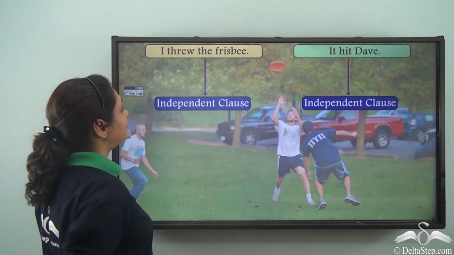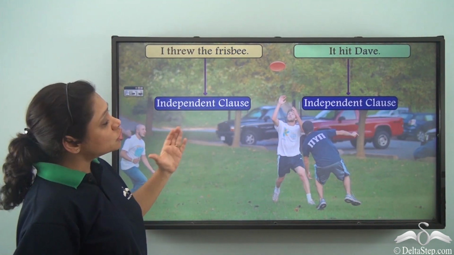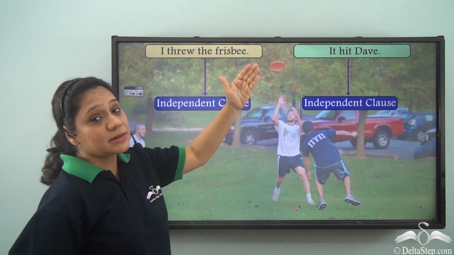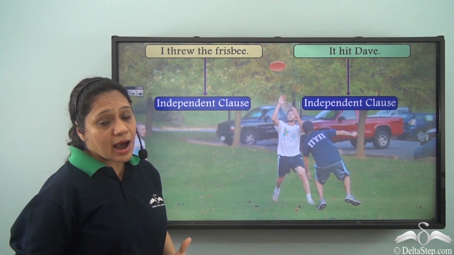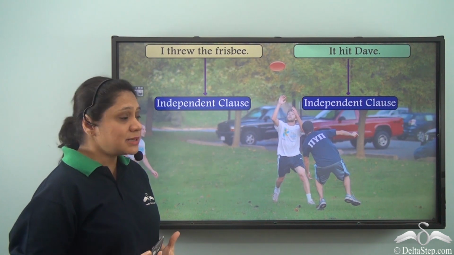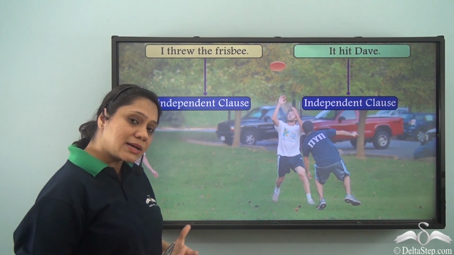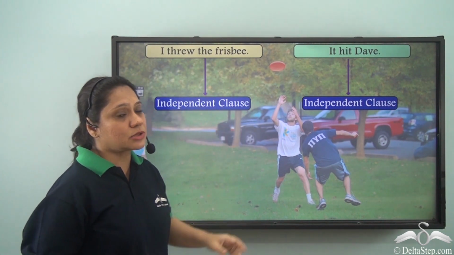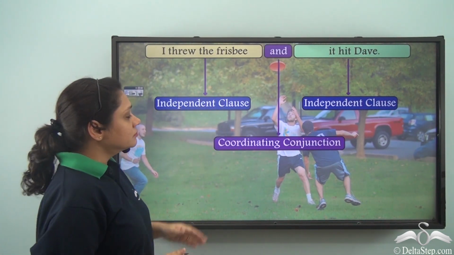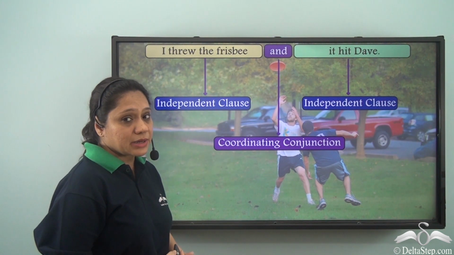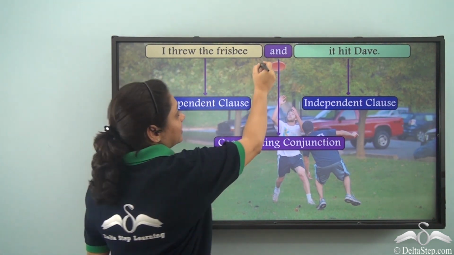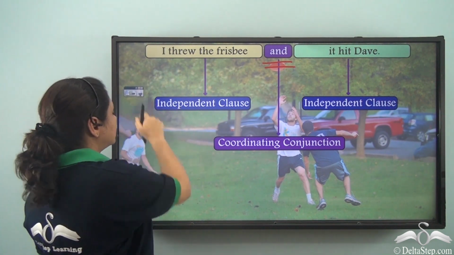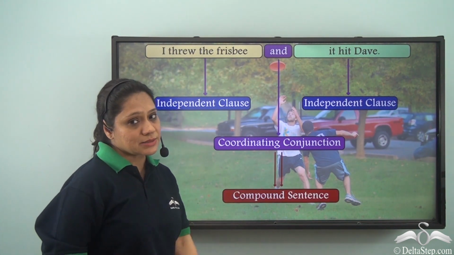So, what do we have here? We have two independent clauses. I threw the frisbee, it hit Dave. These are two independent clauses which can stand on its own as a complete sentence. Now, when we join the two independent clauses with a coordinating conjunction, we have used and in this case, what we get is a compound sentence.